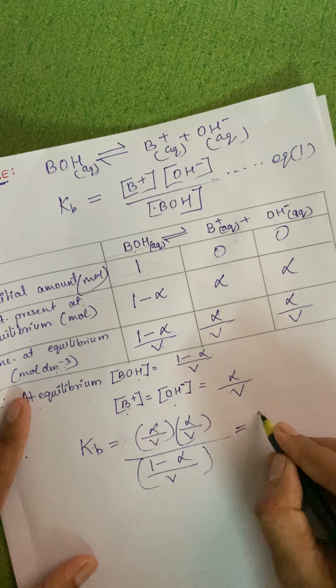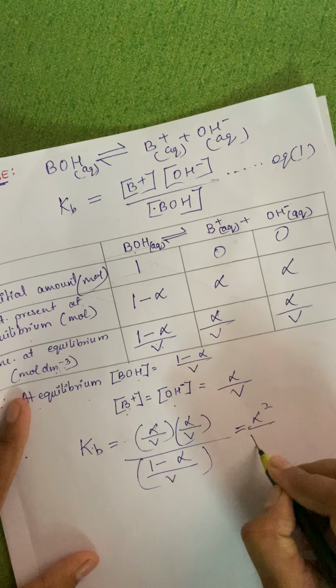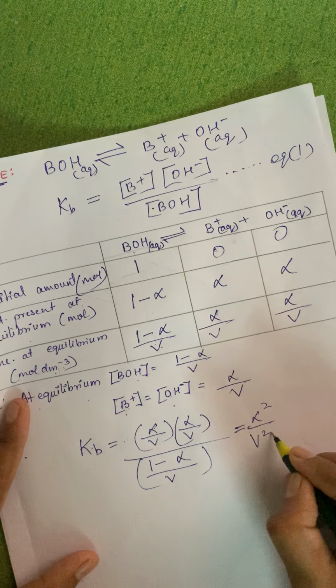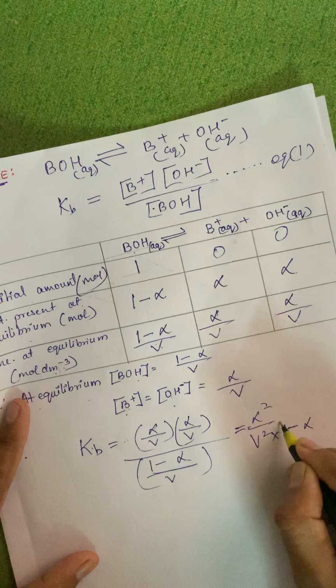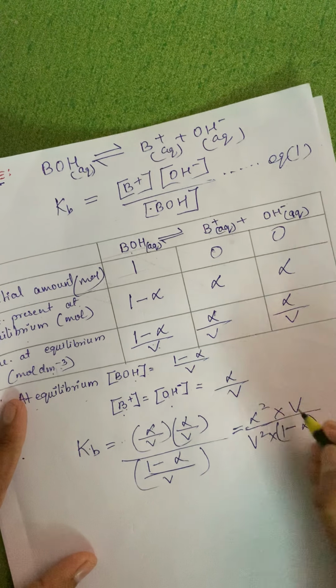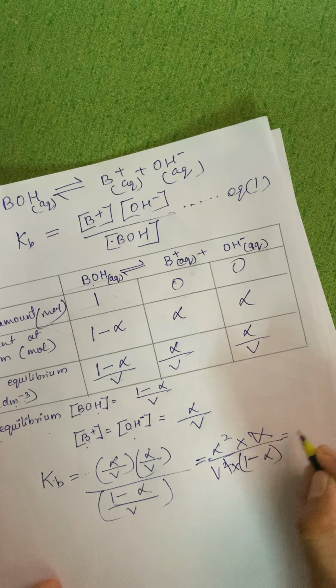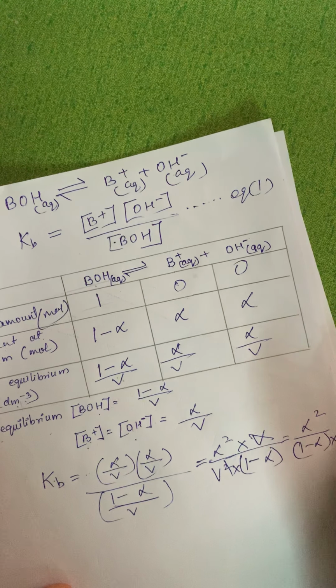It will be alpha square upon V square, and 1 minus alpha in the denominator goes up as V, so V and V get cancelled. So it will be alpha square upon 1 minus alpha into V.